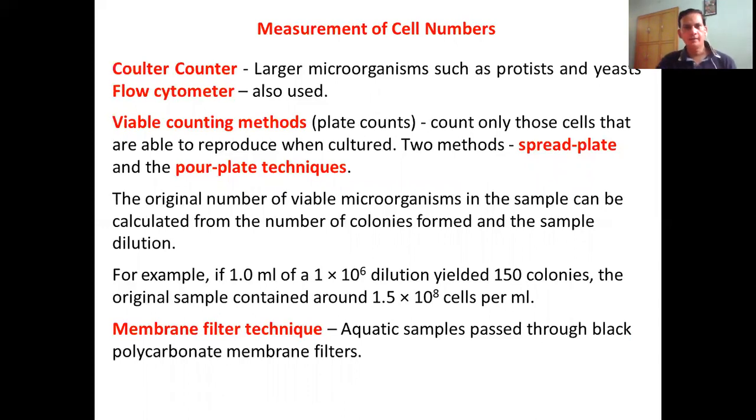Depending on how many cells there are, the light will be diffracted, and that diffraction can be detected using a detector. This is how the flow cytometer works: the more the cells, the more diffraction, the more count.